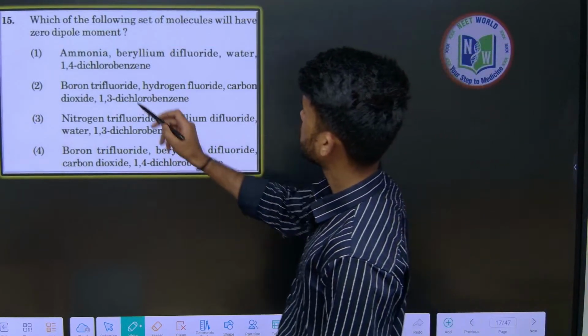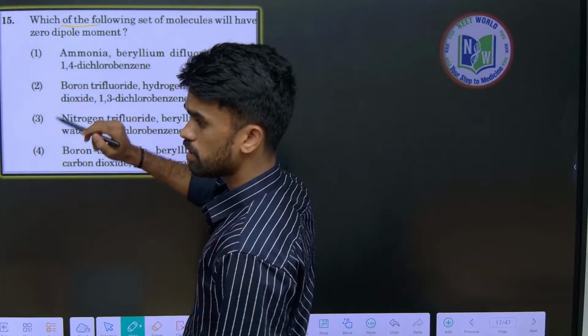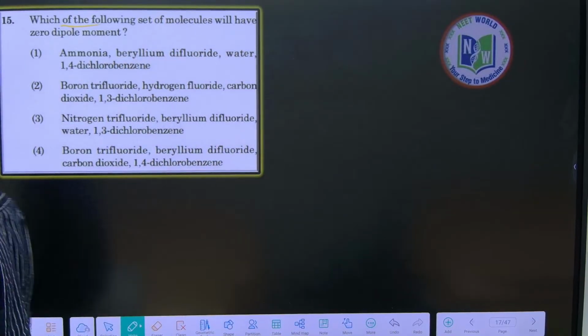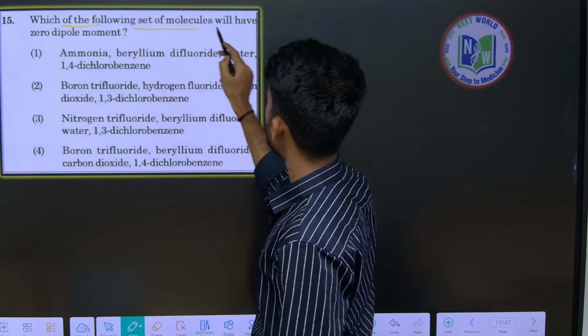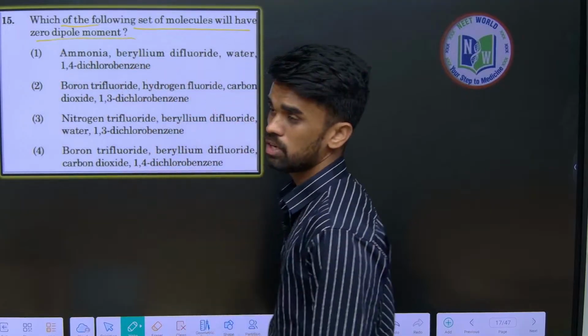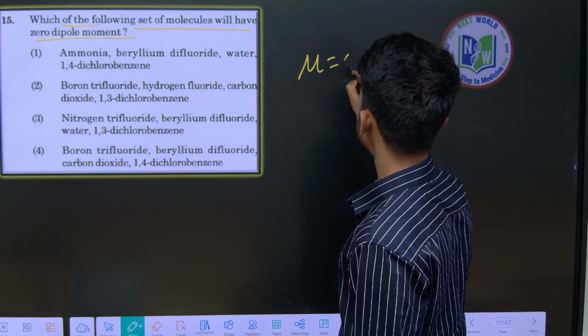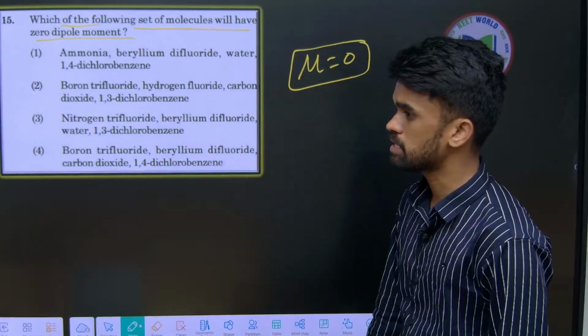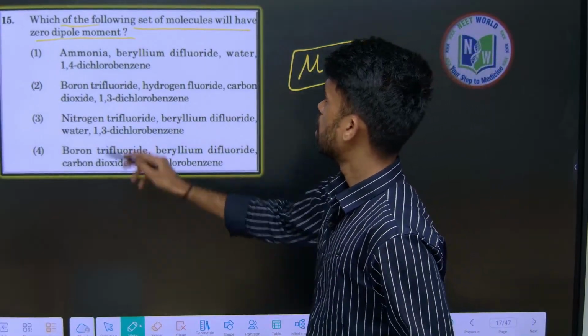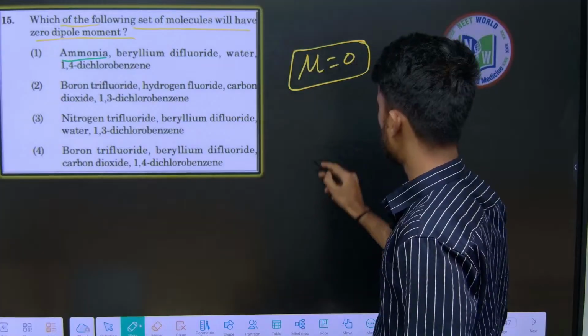Now tell me, which of the following set of molecules will have zero dipole moment? So mu should be equal to 0. This is what they are asking us now. So how can we do it? Ammonia, what is the structure of ammonia?